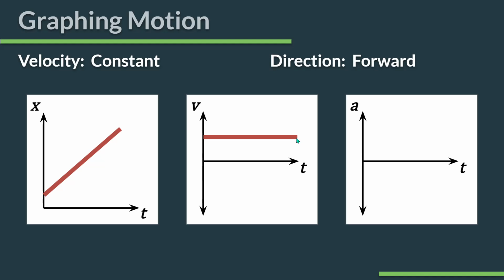But it's constant velocity, so you're going to have a horizontal line because my velocity is not changing. My acceleration, though, if I have constant velocity, is 0, and so my AT graph would still look like this. This is the same exact AT graph we saw for the last one, which is why all of them would have looked like this in our constant velocity unit. So if you have something moving constantly forward, this is what those graphs look like. This is an example of an object with positive velocity, but 0 acceleration.